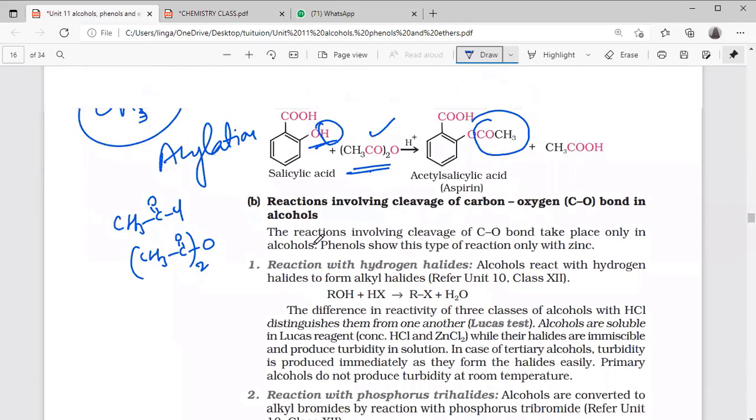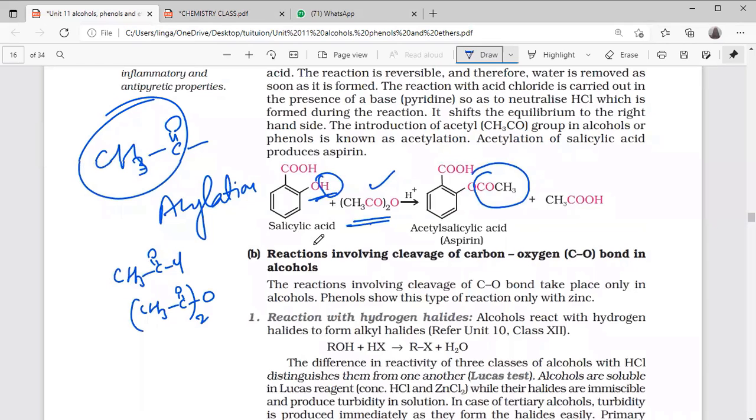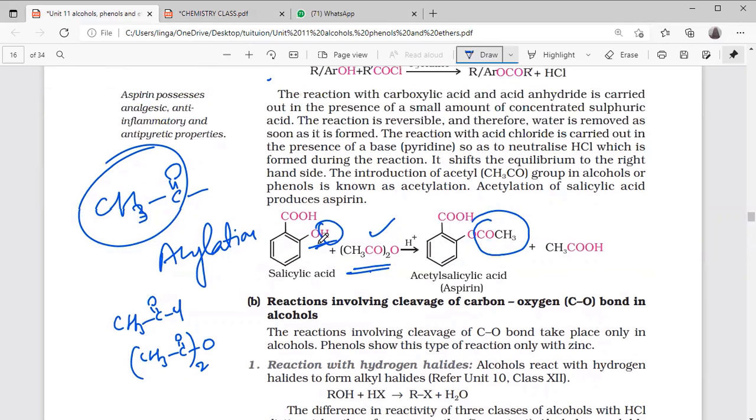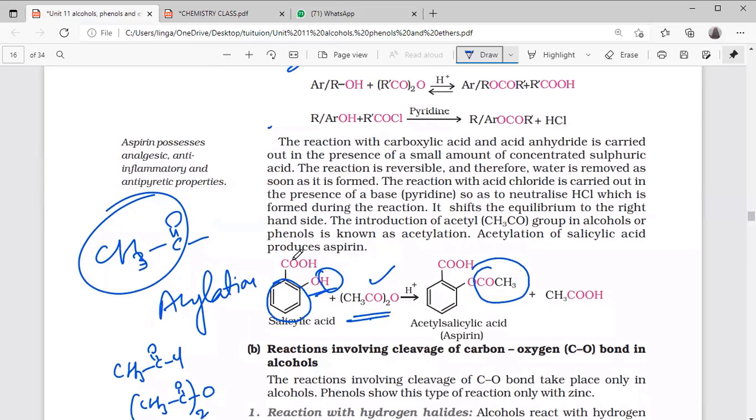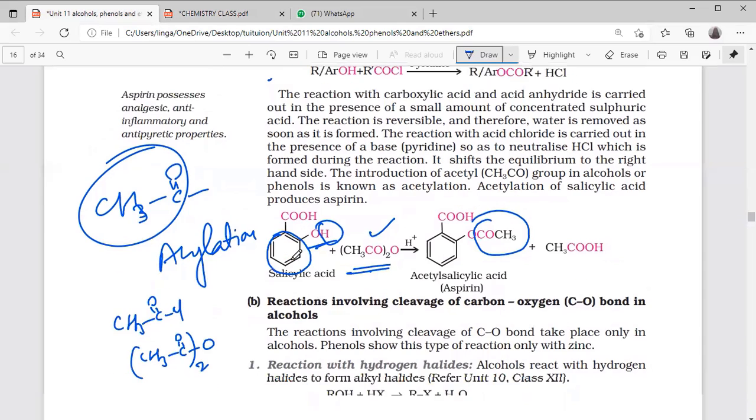So in the above reactions, AR means aromatic ring. This is only AR, the benzene ring. Yes, generally a benzene ring. Okay, sir. Right.